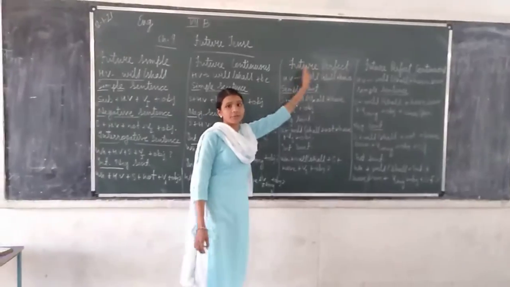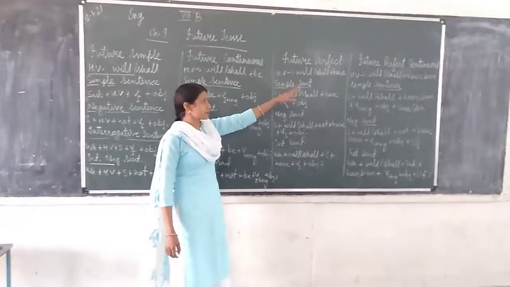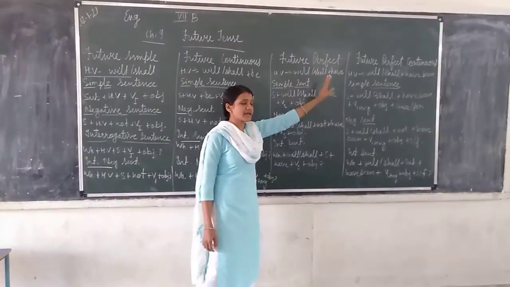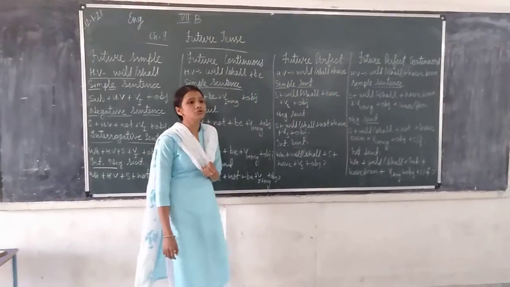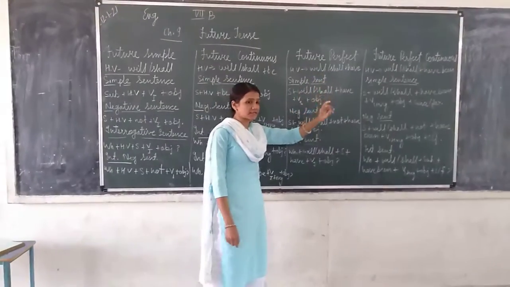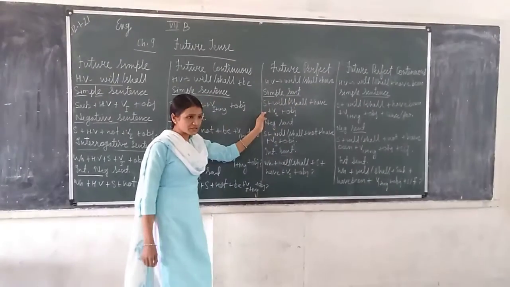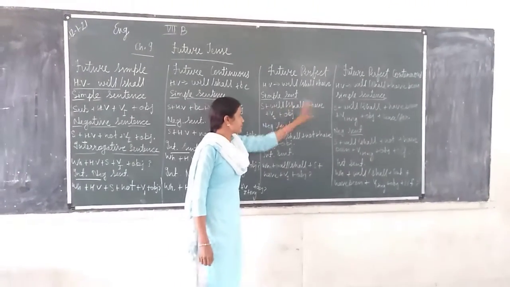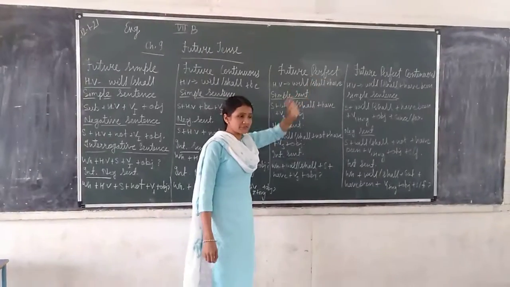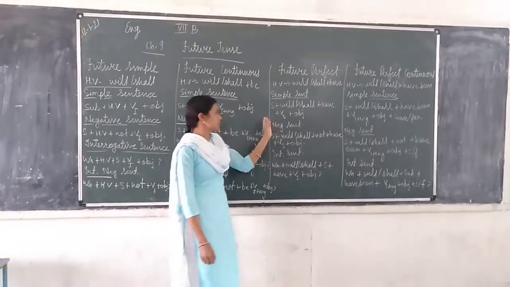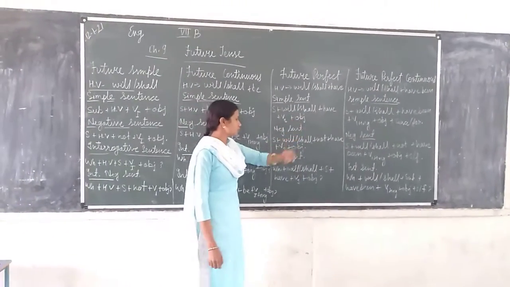Now the future perfect tense. In future perfect tense, we will use will or shall plus have. It means after will or shall we use have because it's a perfect tense. Now first of all the sentence structure of a simple sentence. Subject, will or shall, have, because in perfect tense we always use verb third form. So verb third form, then object.